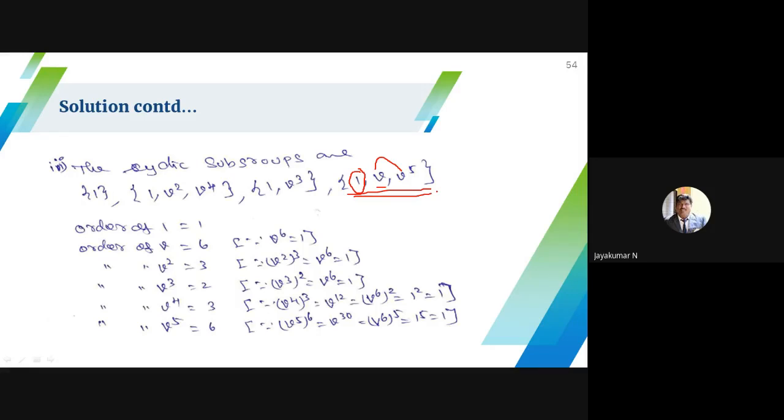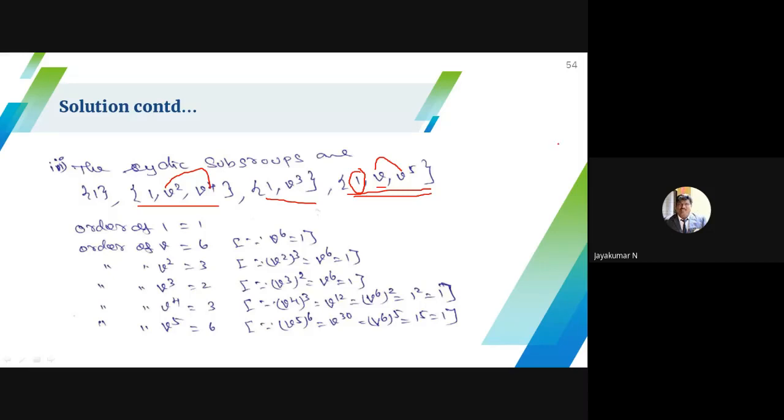Okay. Then choose: one is the identity element. If you choose V square, the inverse of V square is V power 4. This is another subgroup. If you choose V cube, the inverse of V cube is itself, so 1 comma V cube is another subgroup. If you choose V power 4 or V power 5, this will be repeated. These are all cyclic subgroups.